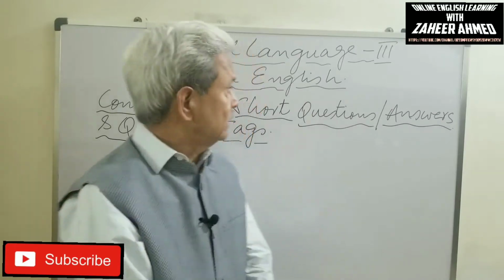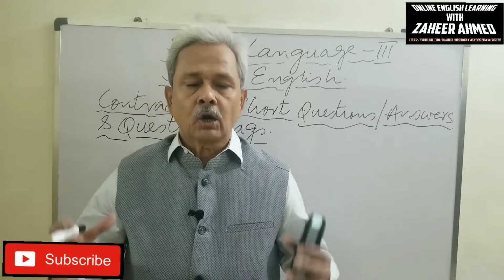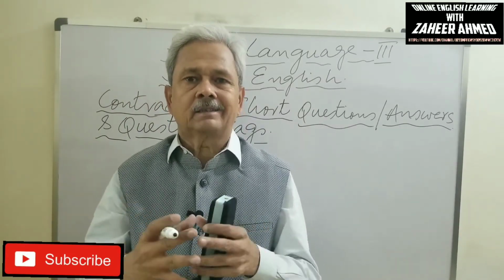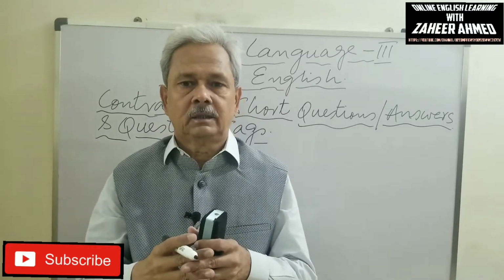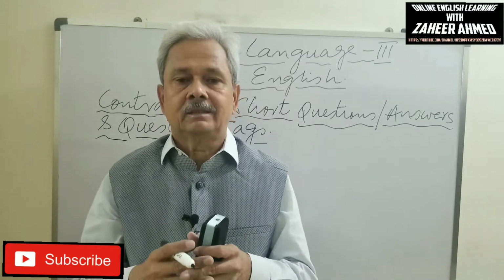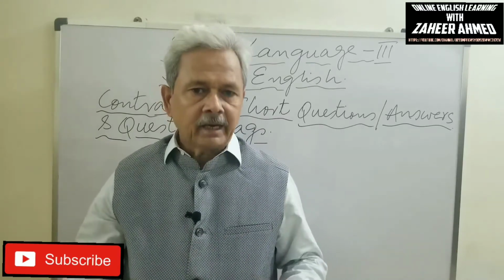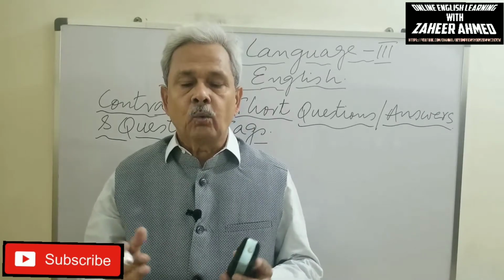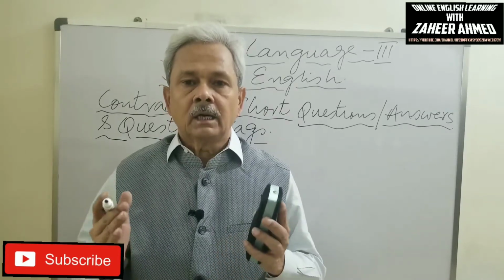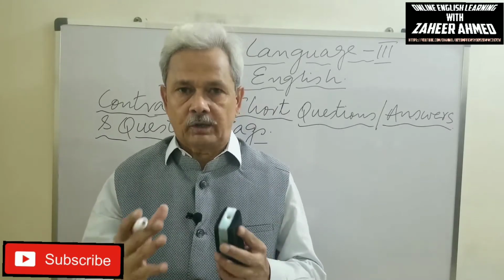We will start with contraction. What is contraction? Contract means to make something short, to make it lesser, right? So in English, contraction means we make auxiliary verbs, helping verbs, short.